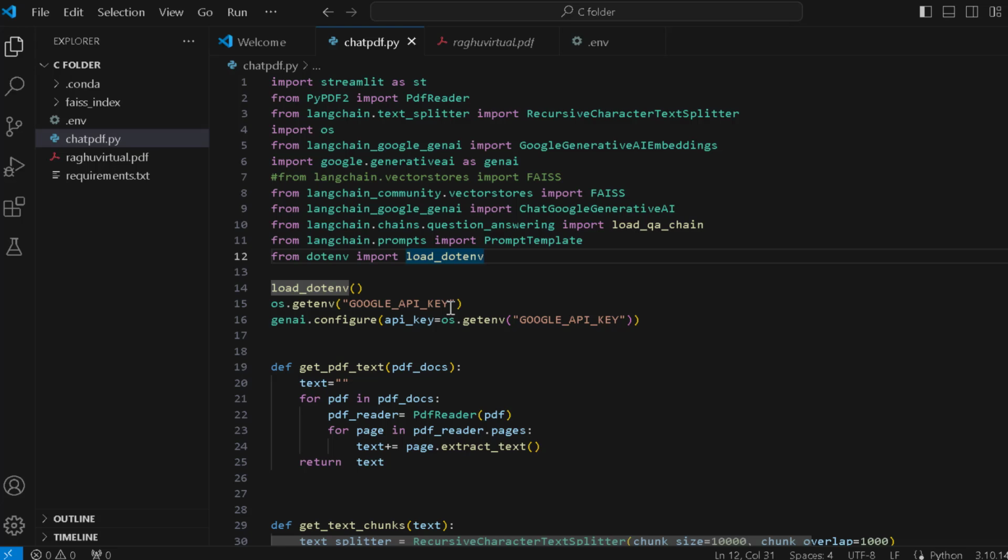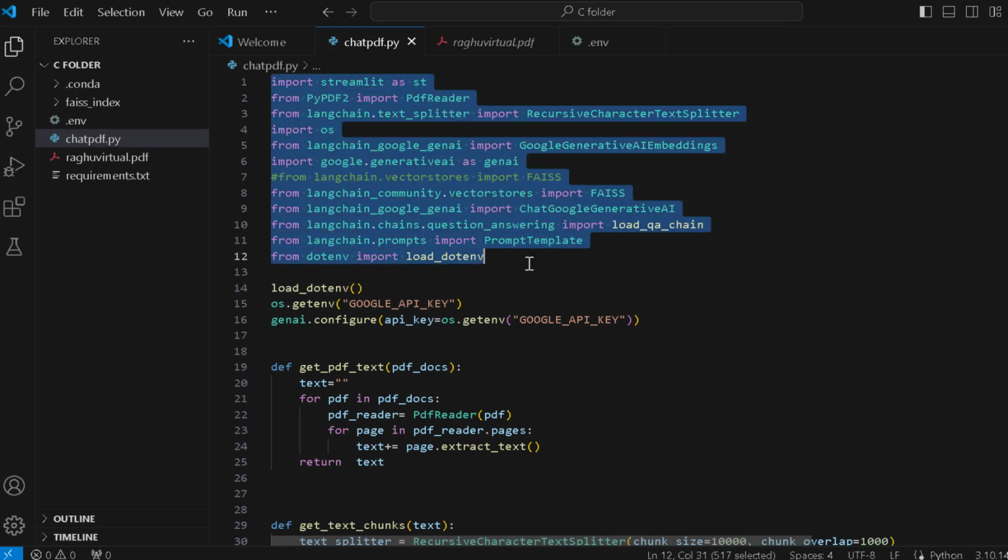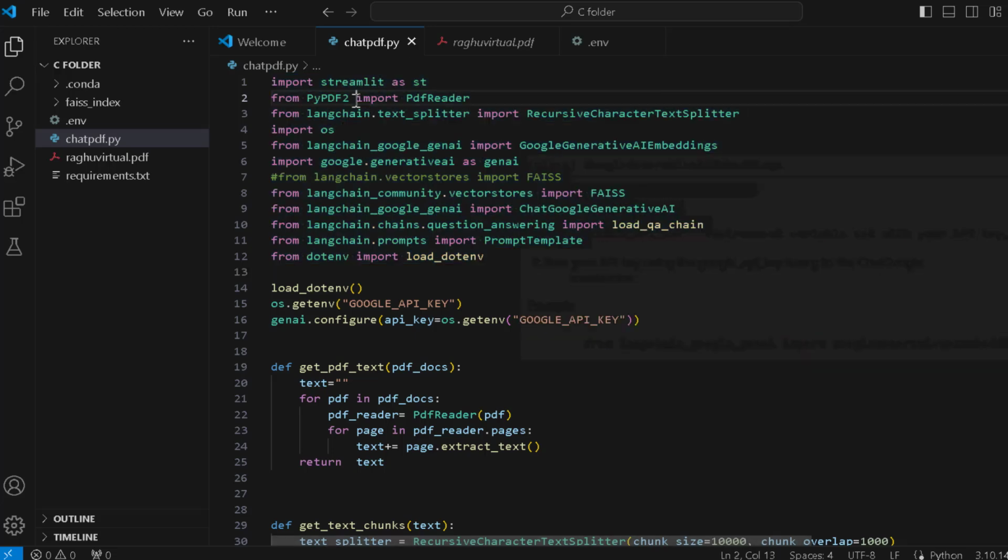Now we have come to the code, and I will explain step by step the different parts of the code. First come first, this is about the imports. Here I'll be importing libraries for PDF reading, which is PyPDF2, then for text splitting, the recursive character text splitter, and then for embedding I will be using this one.